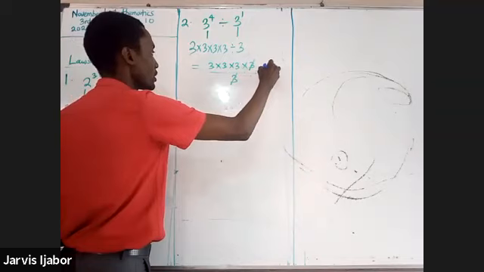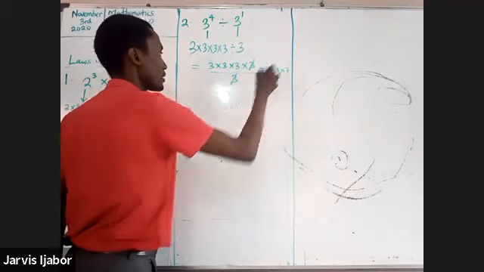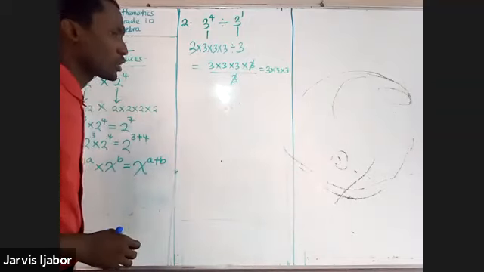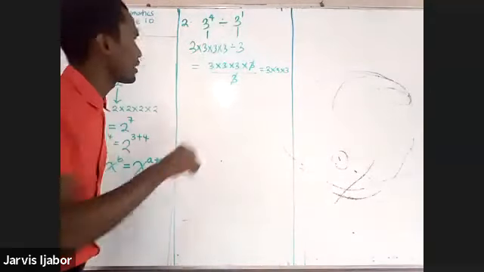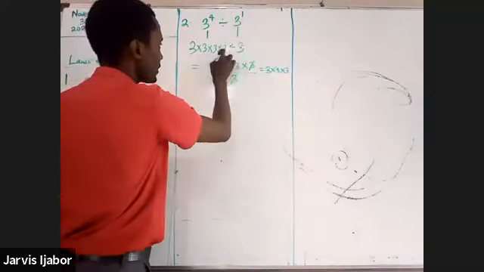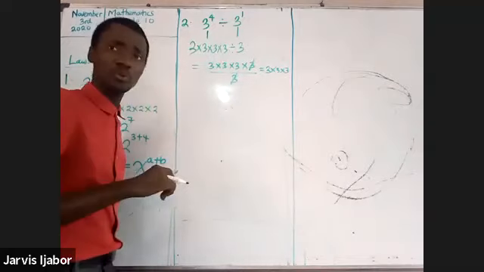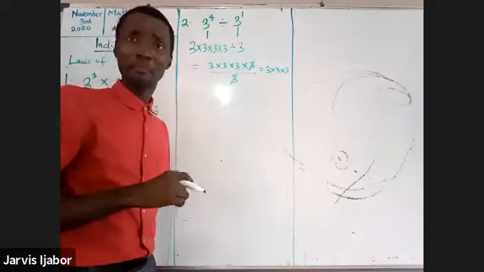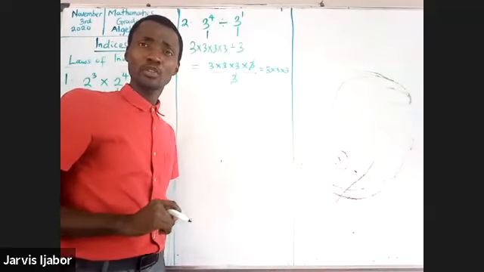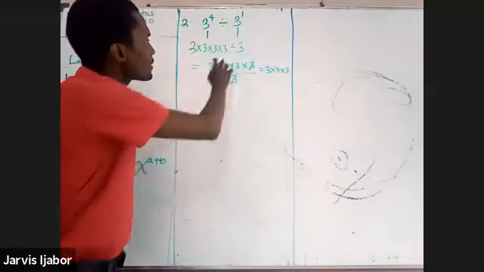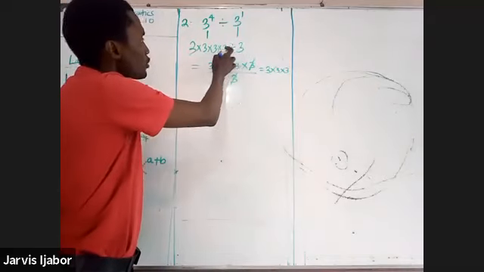Now I'm left with 3 times 3 times 3. How did I get this? You will notice that while I was dividing the numbers, the 3 was reduced by 3 to the power of 1. So it means that every time I'm dividing, I am reducing this one.